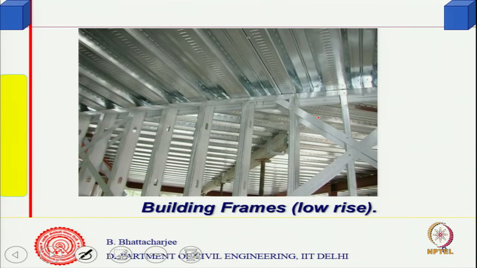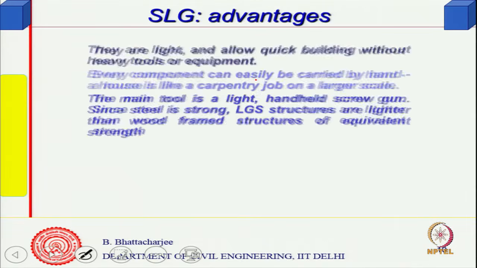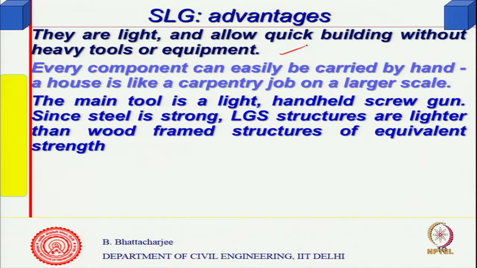So, building frames, low rise, look something like this. You can see that these sections are C sections, and then there is an inverted C section. So, the flooring system can be constructed in that manner, and light sections allow quick building without heavy tools or equipment. Every component can easily be carried by hand, like carpentry. Basically, the idea was to replace the timber, that was the idea.